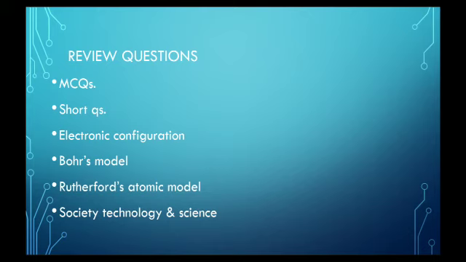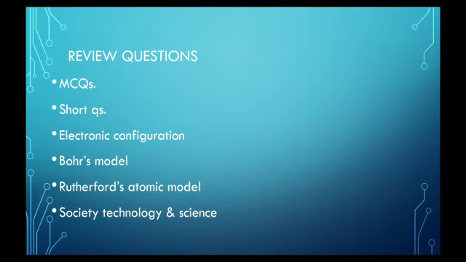Then the next questions are about Rutherford's atomic model. You have already read about them, and then you have to write about the contributions. Now the last two questions are about the society, technology, and science concepts. They are given on the corner of the pages, and sometimes we ignore them, but actually they are very important. Like there are pink boxes in the isotopes topic also, they are also very important.